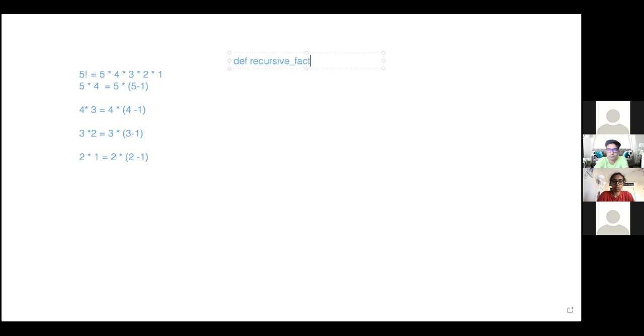So I'm going to call it recursive factorial. Now, I'm not going to code all of it in here, just going to show you guys what it looks like. So let's draw this to make it more interesting. So what we went over before, does anyone remember what's one of the two main things that are needed in a recursive function?